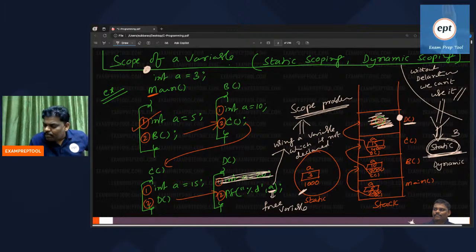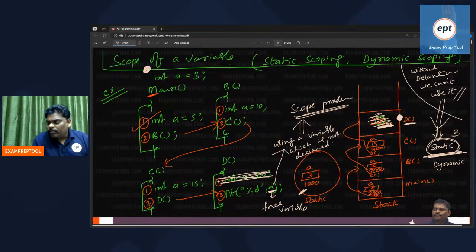Some people are asking, sir, the static scoping answer is 3, I am very happy, but what about dynamic scoping? Everyone listen, this is the first time in your life you are hearing this. I am here, using one variable which is not declared.